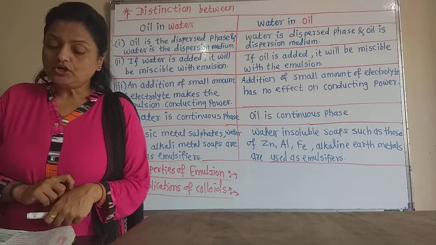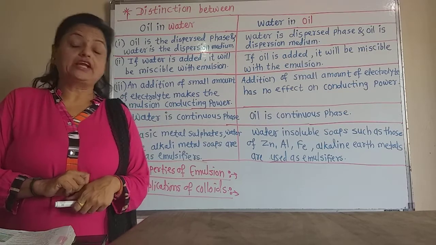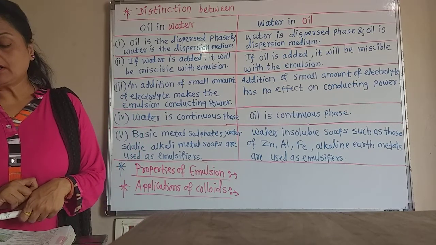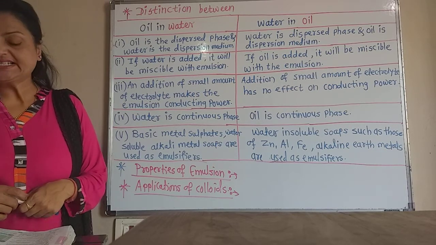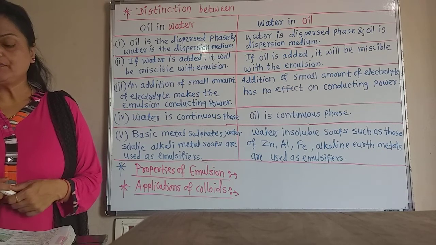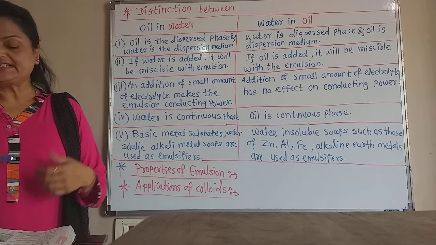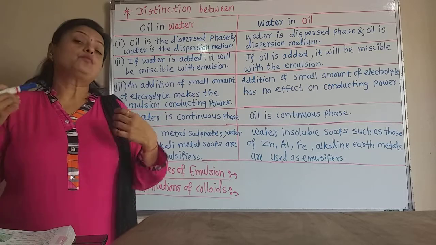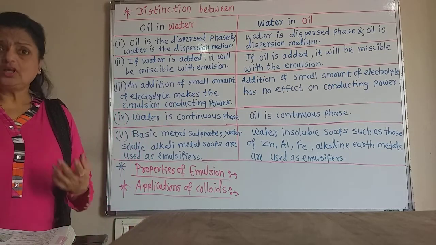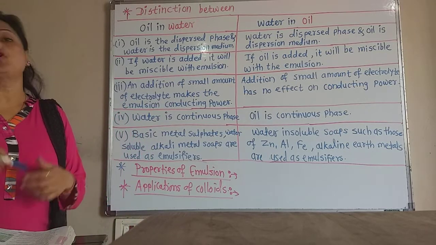Now second is the purification of drinking water. Water obtained from natural sources contains colloidal impurities. By addition of alum, such colloidal impurities get coagulated and settle down. This makes the water potable, or easy to drink.